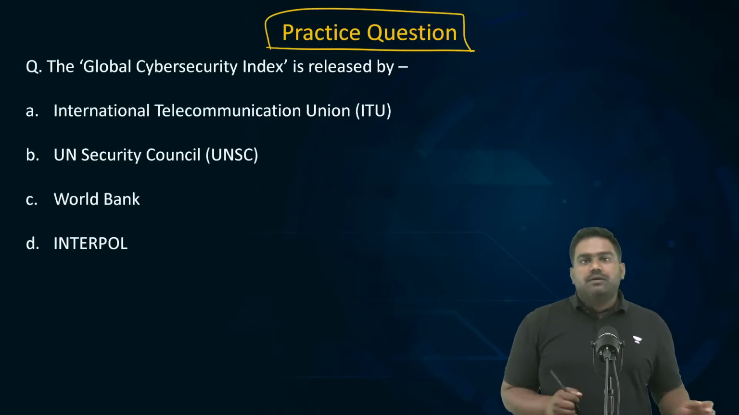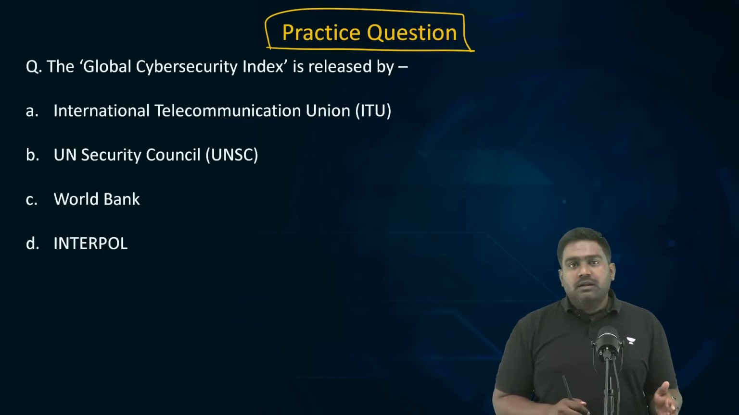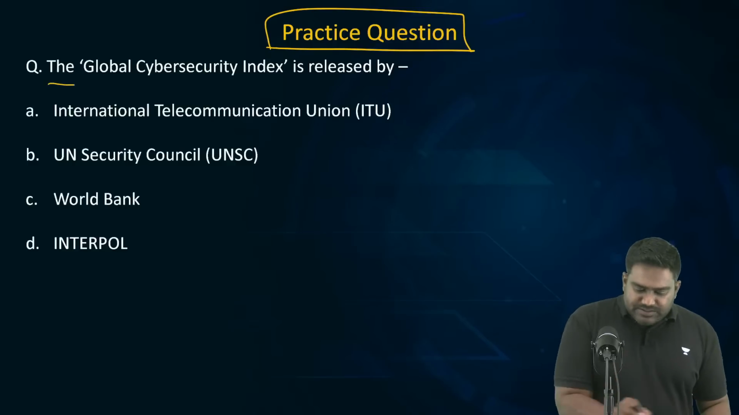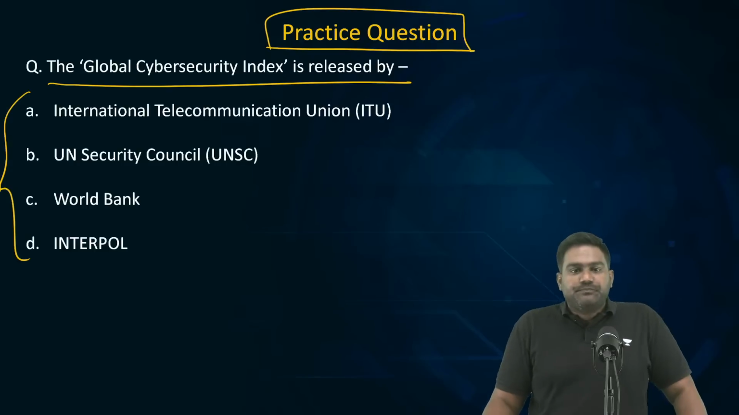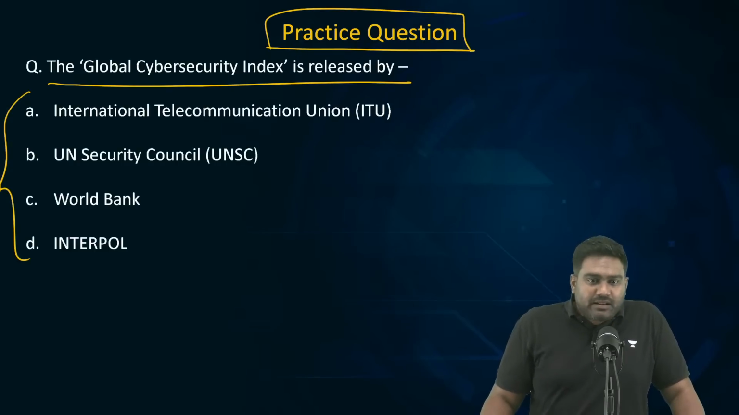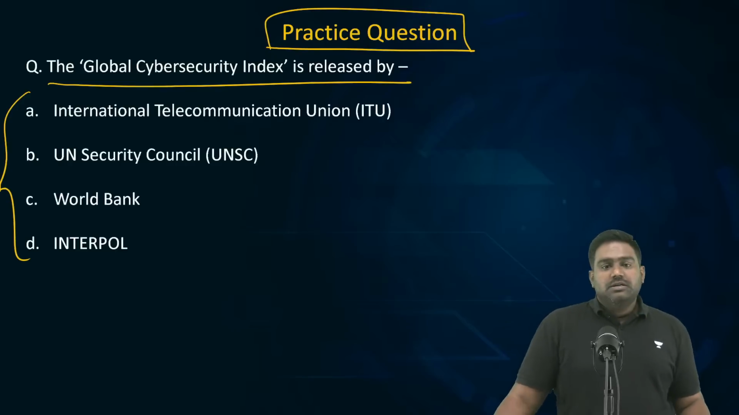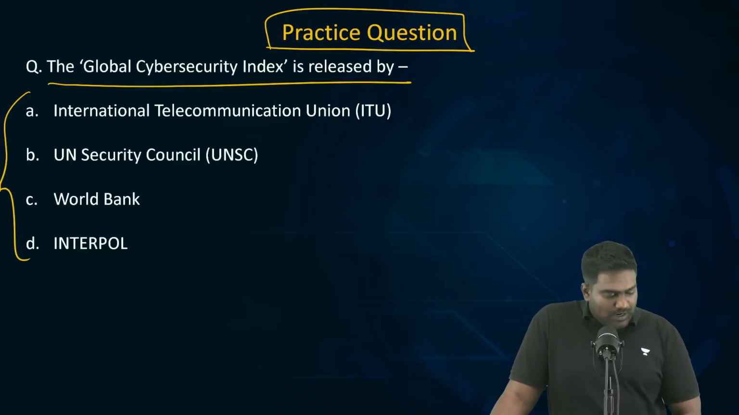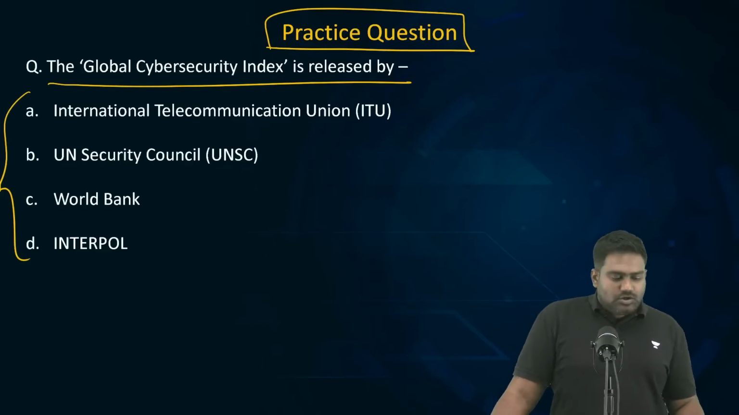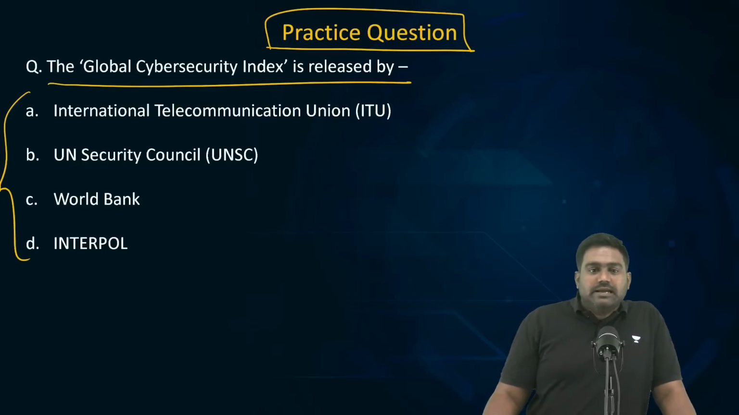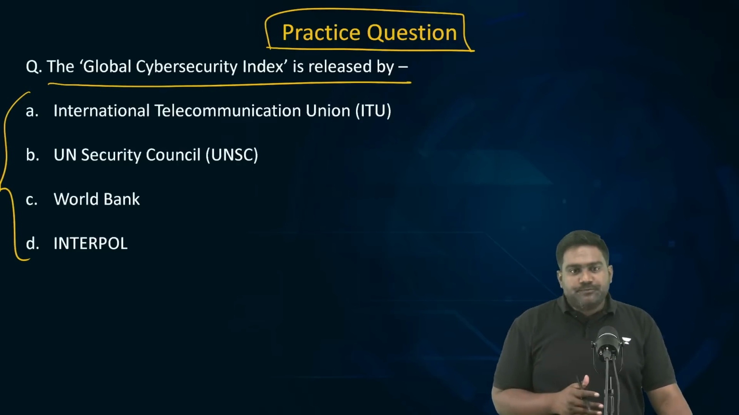Next, this question is related to the Global Cybersecurity Index. It is released by which of these organizations? The Global Cybersecurity Index was in the news. It is very relevant from India's context. That's why I think the topic can be very important. So, who publishes the Global Cybersecurity Index? Is it World Bank, UN Security Council, ITU, International Telecom Union, or Interpol? It's an indicator of the preparedness of a country with regard to its cybersecurity measures. So, what's the right answer?